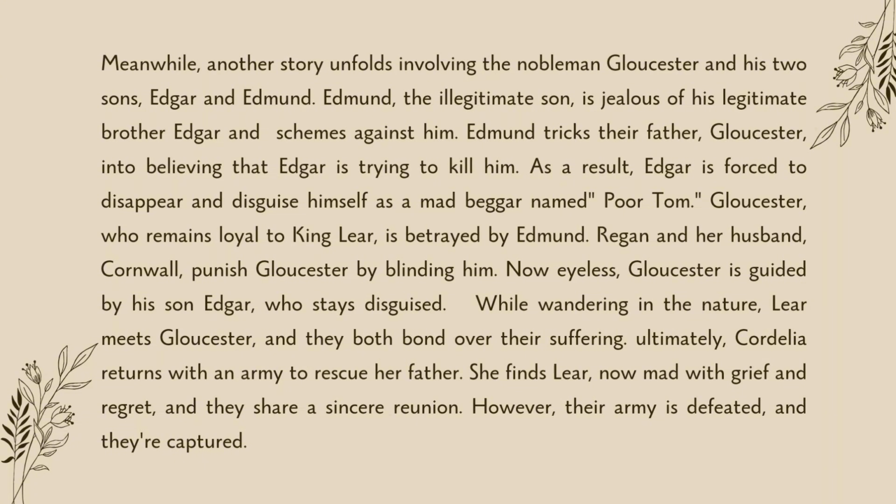Edmund tricks their father Gloucester into believing that Edgar is trying to kill him. As a result, Edgar is forced to disappear and disguise himself as a mad beggar named Poor Tom. Gloucester, who remains loyal to King Lear, is betrayed by Edmund. Regan and her husband Cornwall punish Gloucester by blinding him. Now eyeless, Gloucester is guided by his son Edgar, who stays disguised.